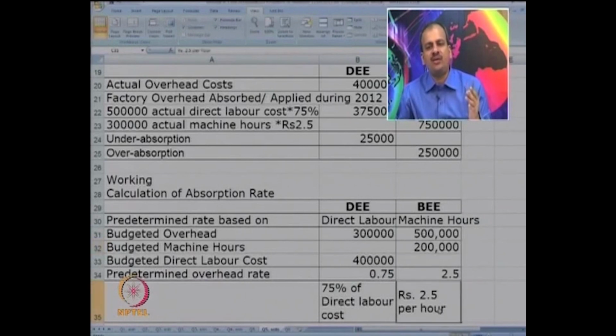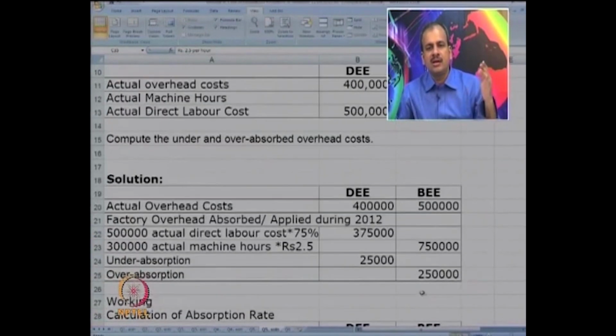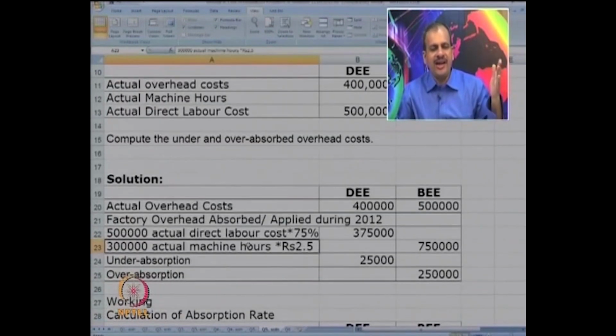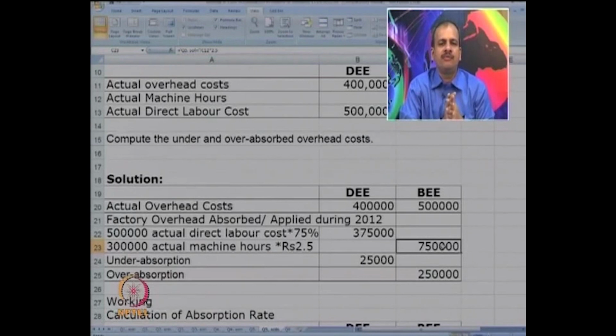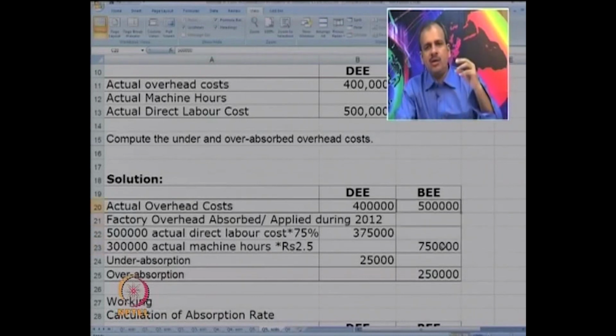So, 2.5 was the rate. We applied 2.5 on the actual machine hours, which were 3 lakh. So, absorption was to the tune of 7 lakh 50,000. Actual overheads are less, they are only 5 lakh, but their absorption was 750. So, there is an over absorption of 250.